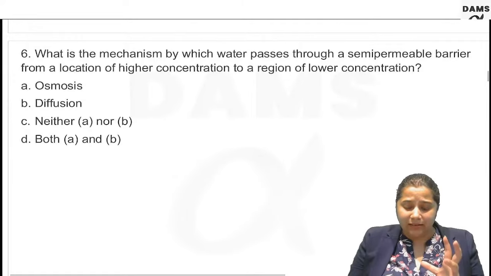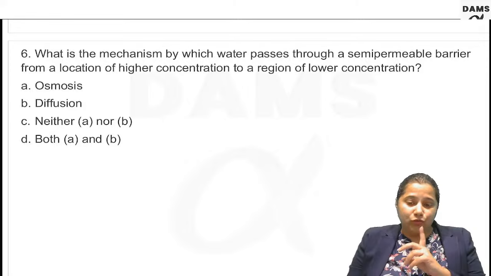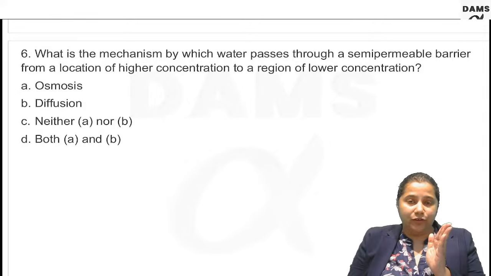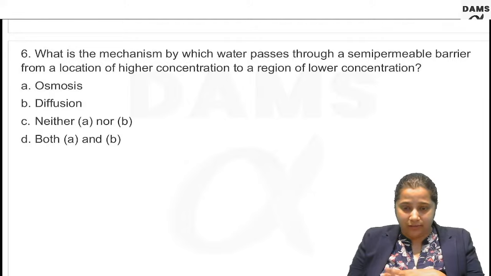What is the mechanism by which water passes through a semi-permeable membrane from a location of higher concentration to a region of lower concentration?